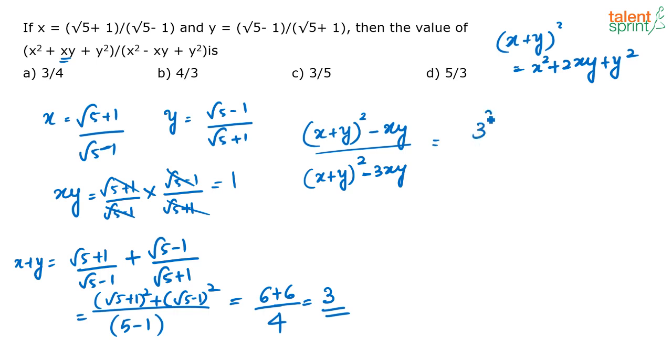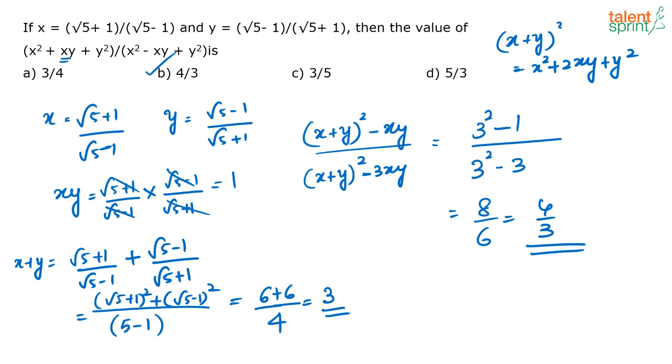So this is what, 3 squared minus what is xy? xy is 1, 1 divided by, again you have 3 squared minus 3. So that is 9 minus 1 divided by 9 minus 3, or 8 by 6, that is 4 by 3. Okay, that is the answer that we are looking at, that is option B.